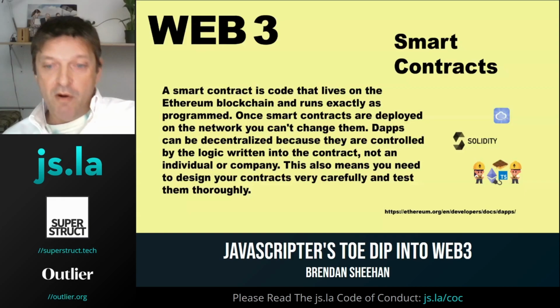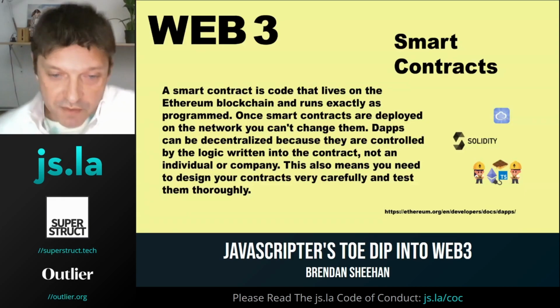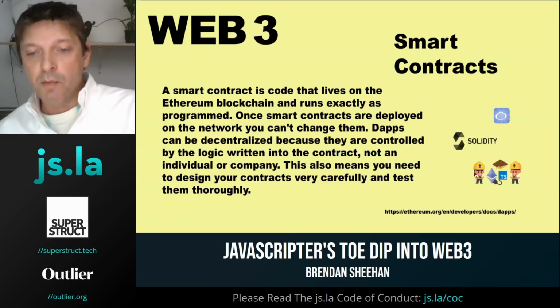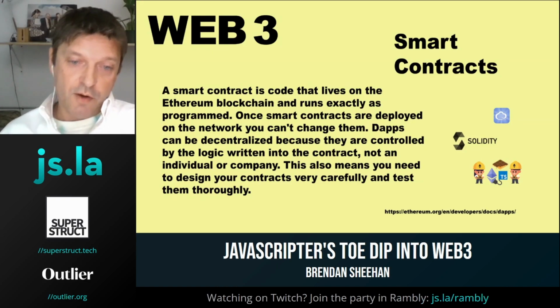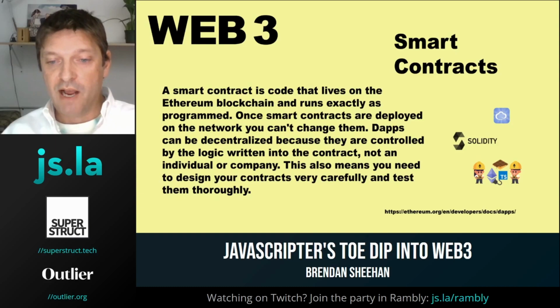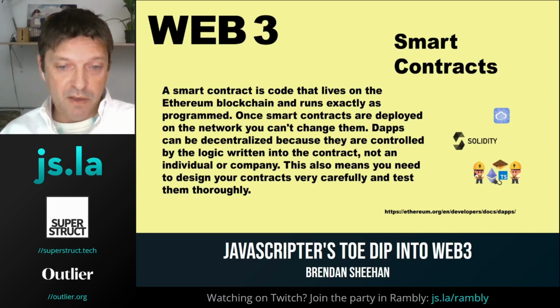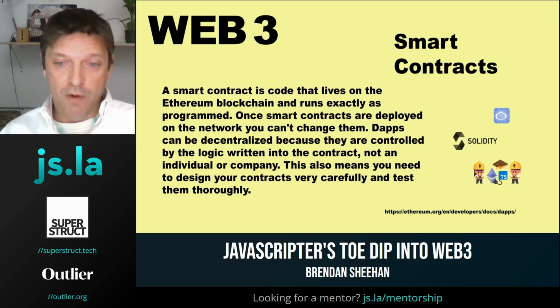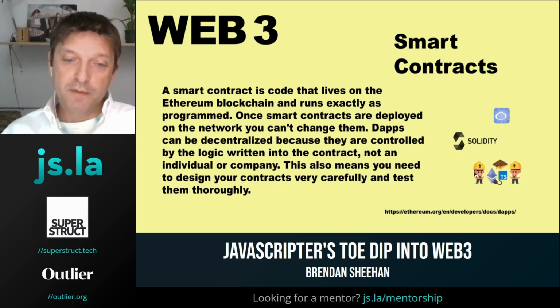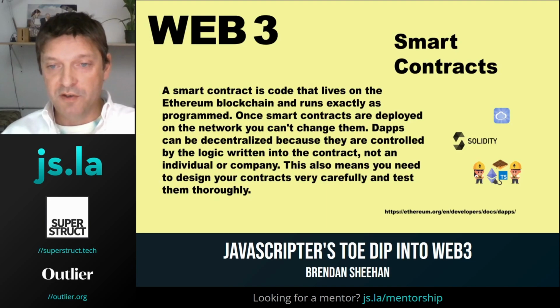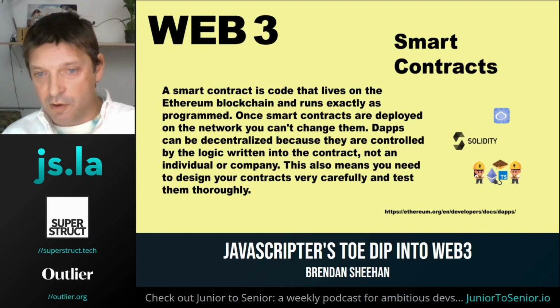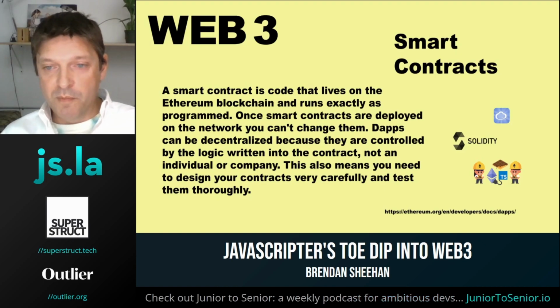Now that we have a better understanding of what Web3 is in terms of an internet user, let's talk a bit about how developers can start building things in Web3. First order of business is understanding smart contracts. Unlike some blockchains like Bitcoin, Ethereum blockchain allows programs to run on the network. Decentralized applications are powered by smart contracts, which I equate to microservices or lambdas or cloud functions that are set in stone forever. So here's a quote from ethereum.org.